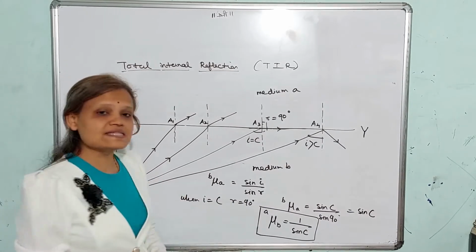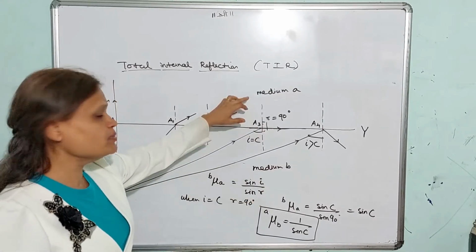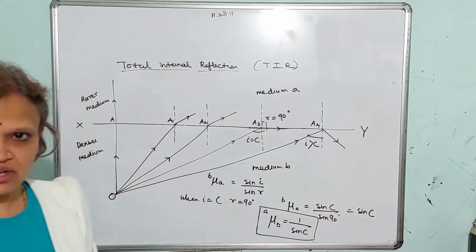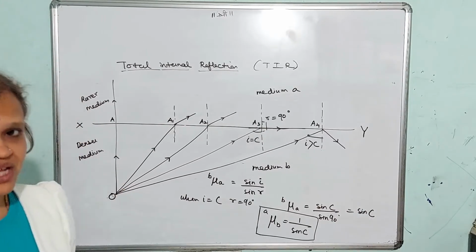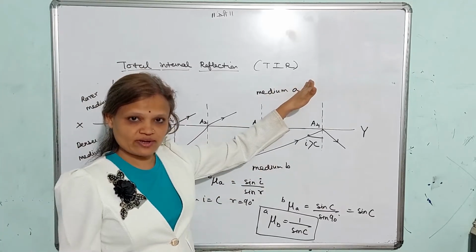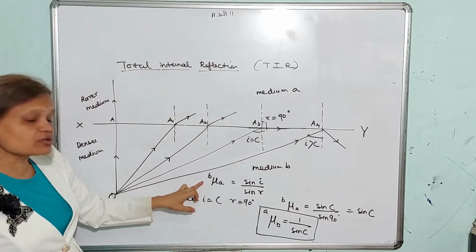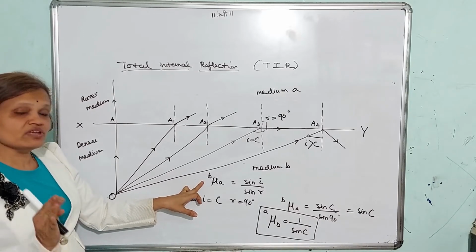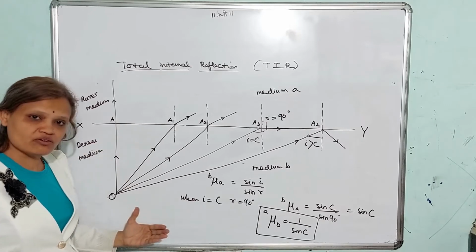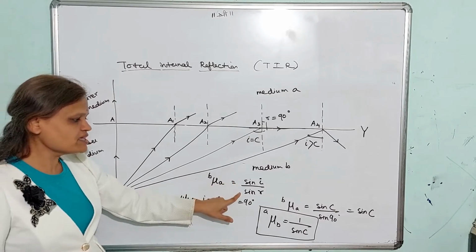Okay, now we have seen Snell's formula. We are going to apply this. This is a medium B which is the denser one, medium A which is the rarer one. Now what is Snell's law? That mu of the medium with respect to the other medium is sin I by sin R. Now here the ray is coming from B to A. So when you apply Snell's law, it will be refractive index of A with respect to B. I think that is clear, that we take the refractive index of that medium where the ray is entering with respect to that medium from where the ray is coming. So mu A with respect to B is sin I by sin R.